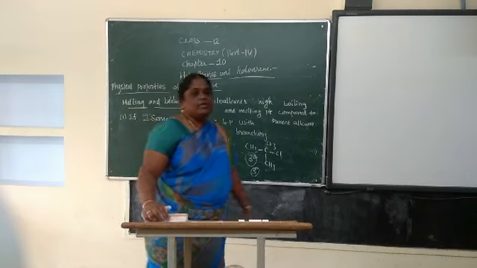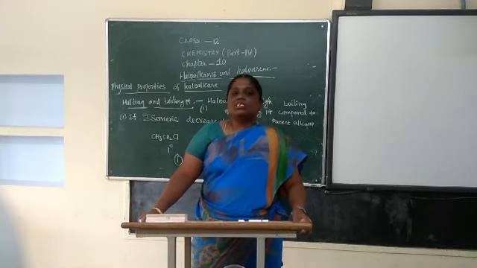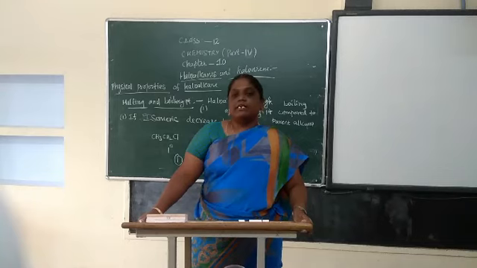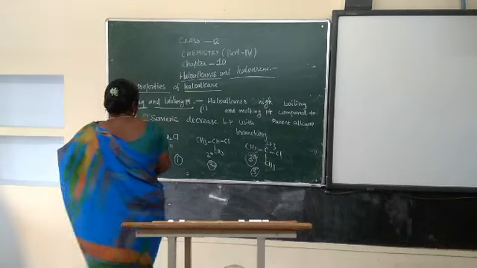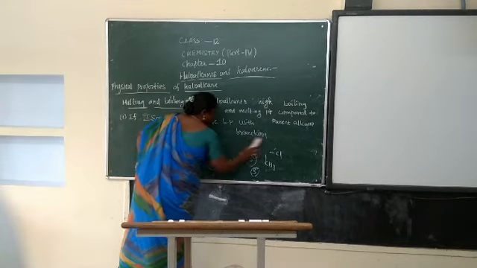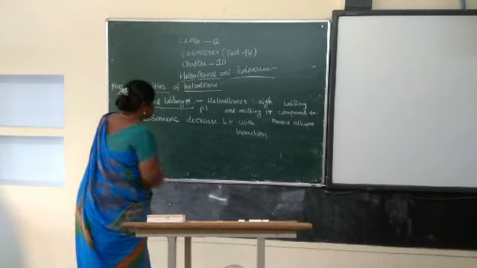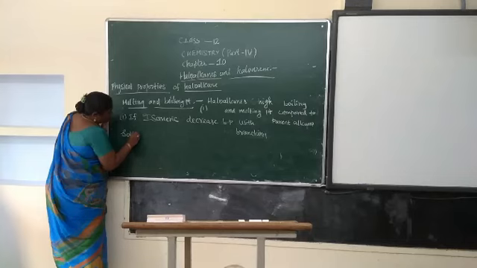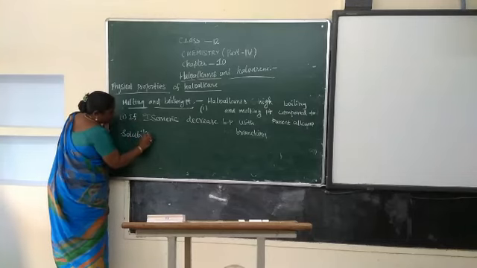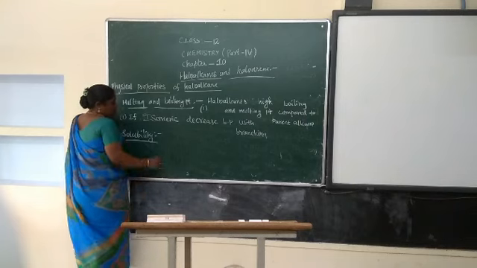Solubility. Haloalkanes are slightly polar in nature, but they are insoluble in water. The last property is solubility.